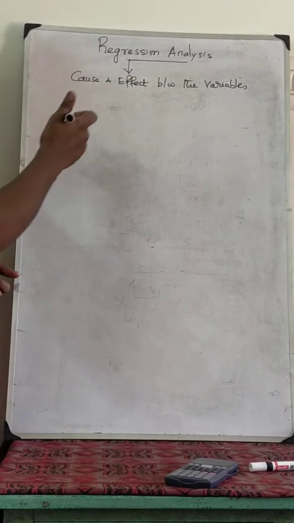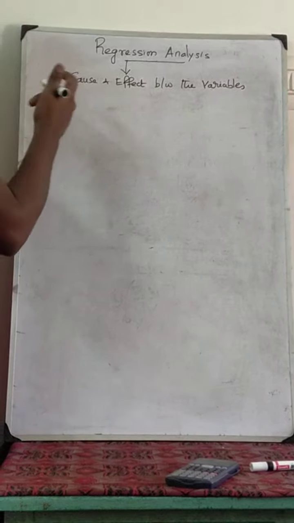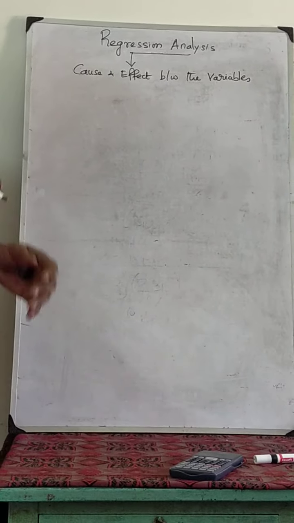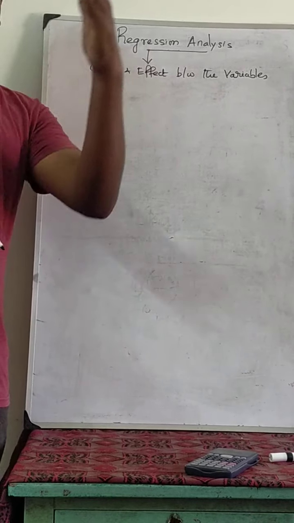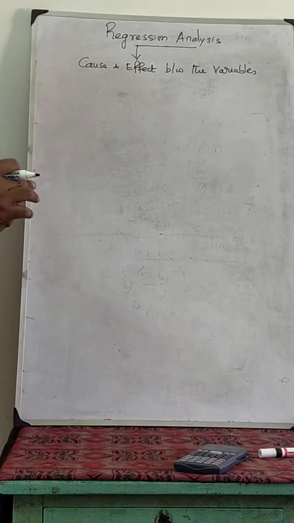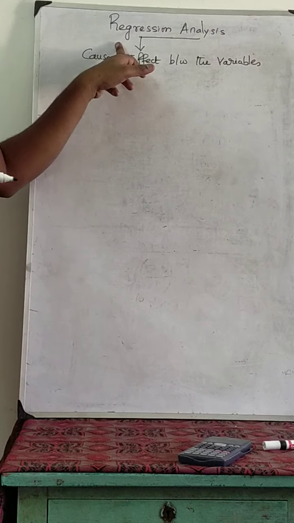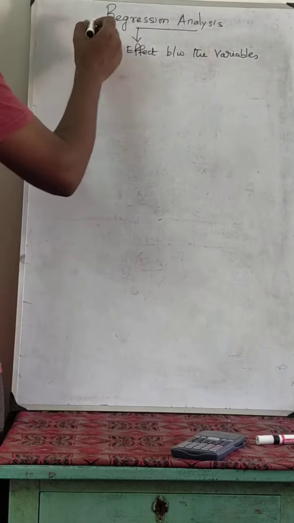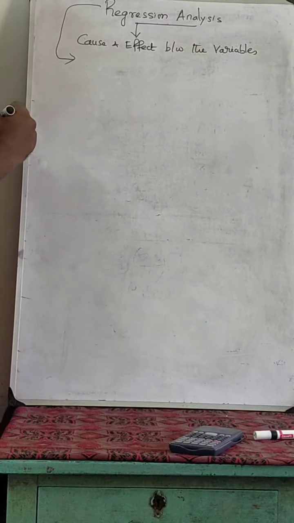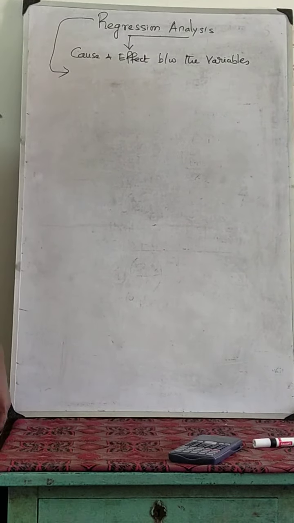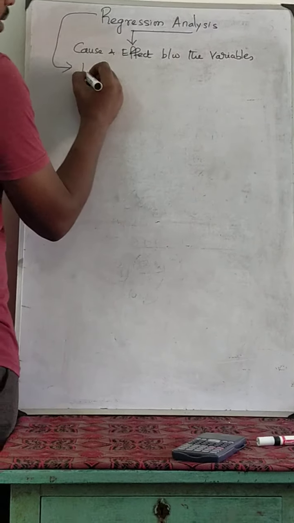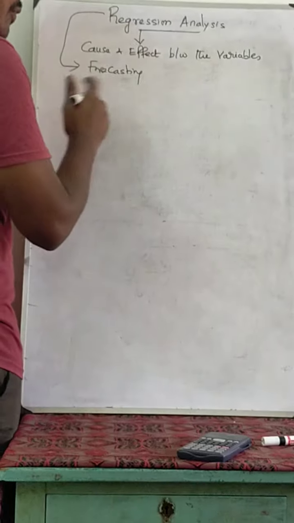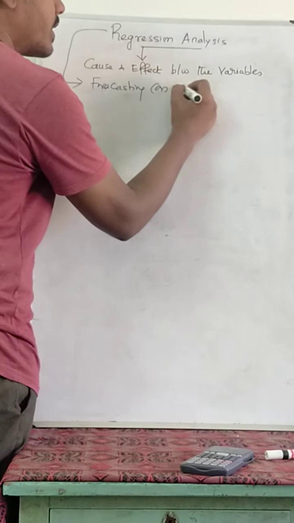Cause and effect means, for example, how much one variable is influencing the other variable. That is what we are going to discuss in regression analysis, cause and effect between the variables. Normally regression analysis is used practically for forecasting or estimation.